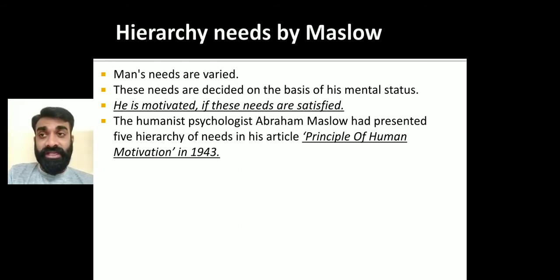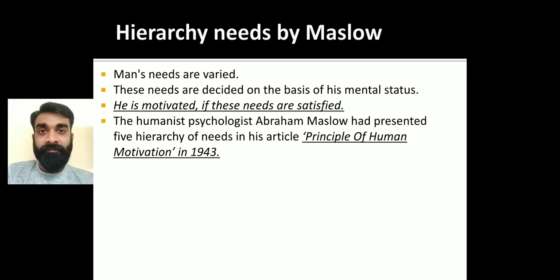See, individuals differ from other persons, their mental states are different, so they have needs in a different way. The person will only be motivated if the needs are satisfied. Each and every person is doing some work or task to fulfill a need. If my need is satisfied, then I will be motivated. If not, then I will not go to fulfill another need. Getting my point? So motivation is required for every person.